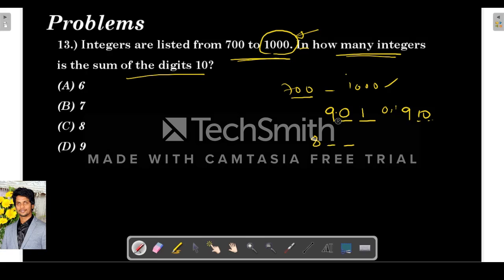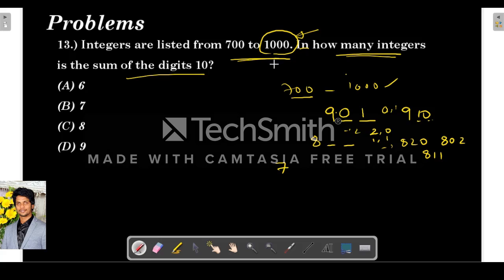Next, when we take 8, how many are possible? 8 plus 2 is 10, right? So either 2 and 0, or 1 and 1 is also possible, because 8 plus 1 plus 1 is also 10. So how many such numbers are possible here? 820, 802 and 811, right?